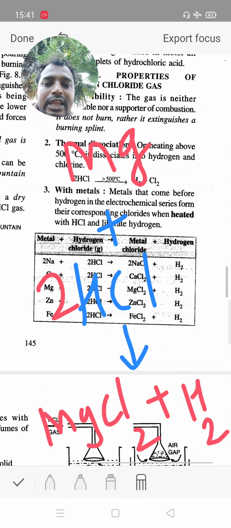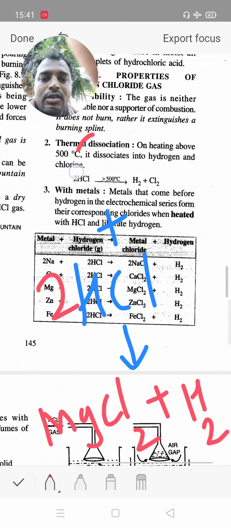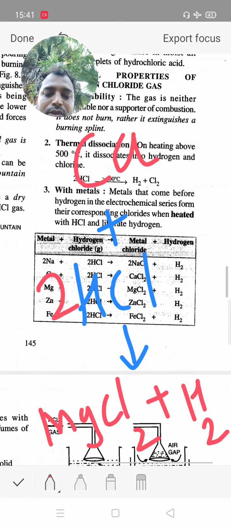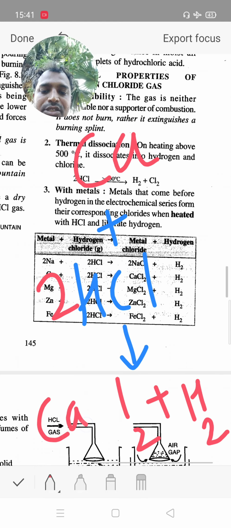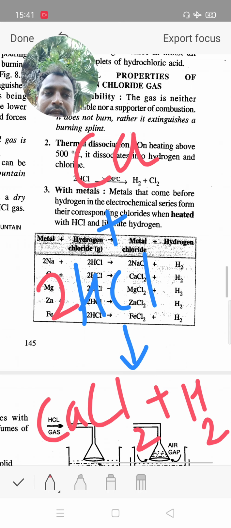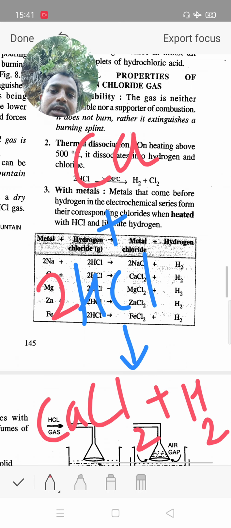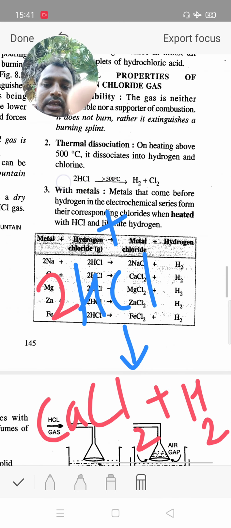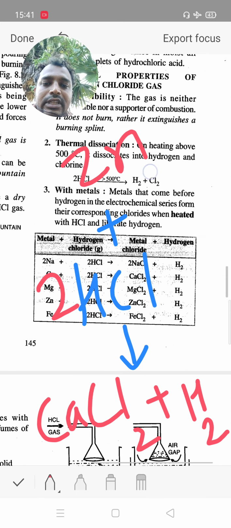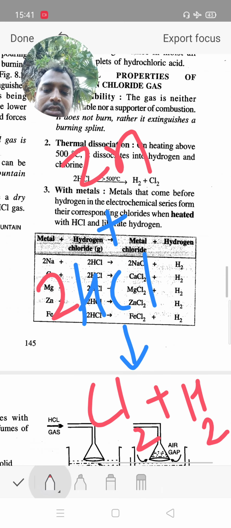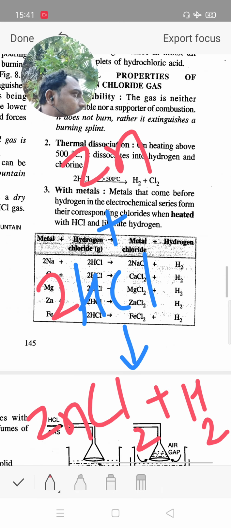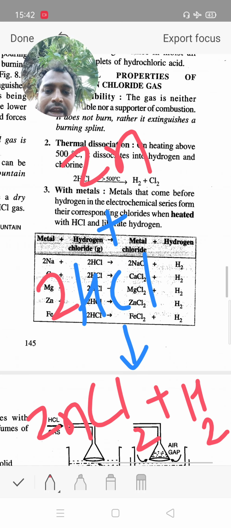Same kind of another reaction. When calcium reacts with 2 HCl, it gives calcium chloride and evolves hydrogen gas. Same kind of another reaction: zinc reacts with hydrochloric acid, it gives the salt zinc chloride and hydrogen gas.